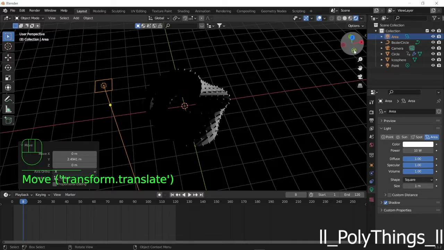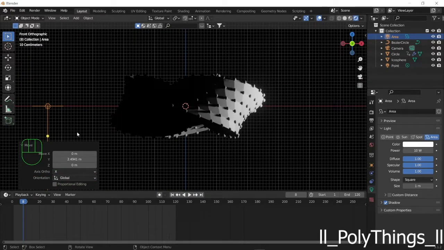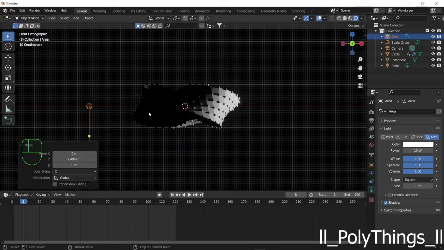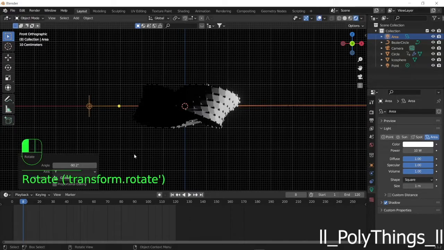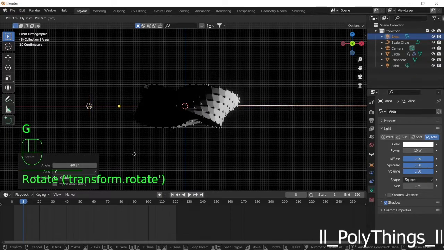And now we'll make sure that this light is pointing towards the object. So we rotate this in Y-axis. Move this a little bit up.